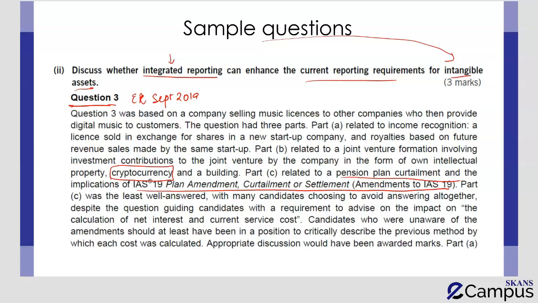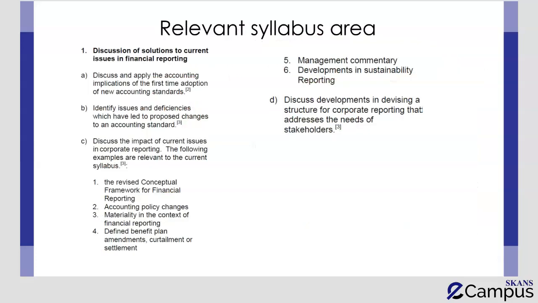Now, one more source through which you can identify your current issues is also the technical articles. Very recently, an article was issued on cryptocurrency and now it has been tested in the exam also. Similarly, a couple of such articles have come up in the recent past on some other topics also. These are the items that have a frequent chance of coming in the upcoming exam attempts as well. Over here, I have included the extract from your syllabus guide to give you an idea as to what topics are going to be there in your exam.